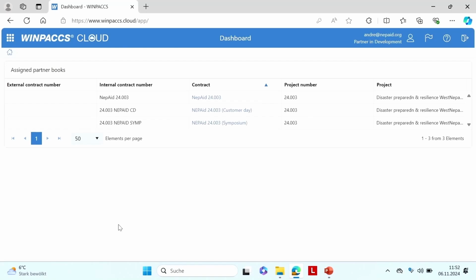And I have access to 3 different partner books. Also good to know, it's not only one partner book per partner, you can create more. Maybe there are partner organizations that you involve in different projects, so you can use different partner books for different projects, but for the same partner, right? I have different projects like the general training and one for the customer day yesterday, and today I work in the partner book for the symposium. That's like my project, right?